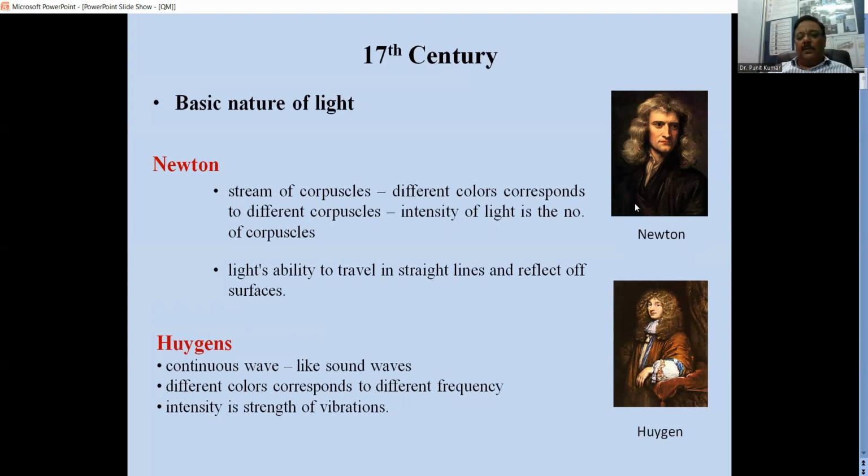And it was successful in establishing that light has the ability to travel in straight lines and also satisfy the phenomena of reflection. Later, Huygens came with his theory that it is a continuous wave like sound waves, and different colors correspond to different frequencies. And the intensity is a function of the strength of vibrations. The more intense the vibration is, the more intense the light.